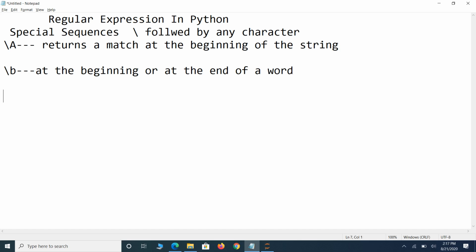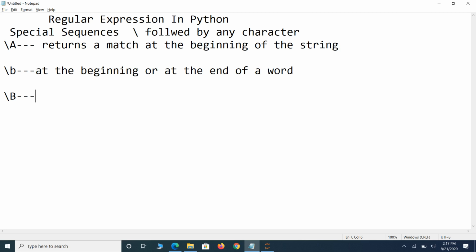Now the next one is capital B. What is the difference between these two? Small b checks whether the pattern is present at the beginning or end.